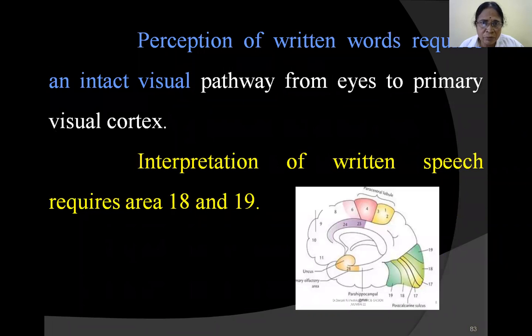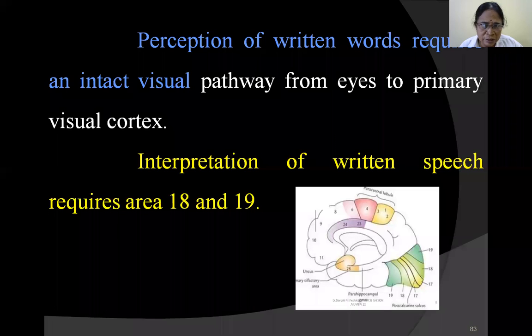This I've already told you, the perception of written words. The visual pathway should be intact. It's not enough if area number 17 is intact; areas 18 and 19 also. The signals must reach from the eyes to the primary visual cortex. The pathway of vision should be intact, otherwise this will not work.